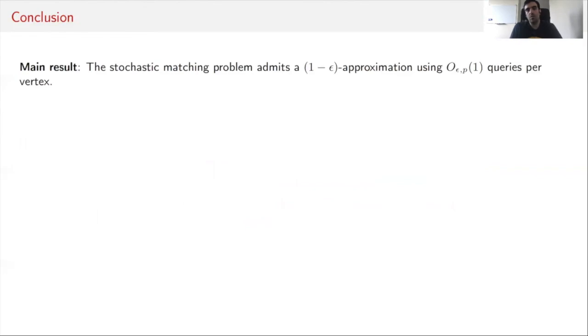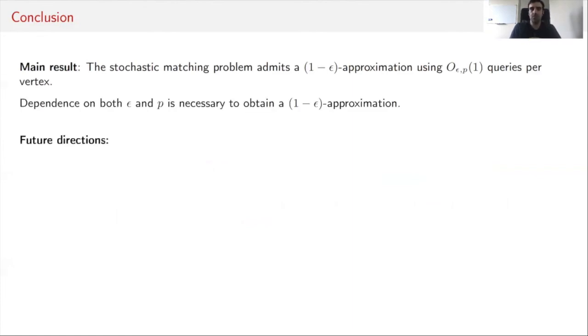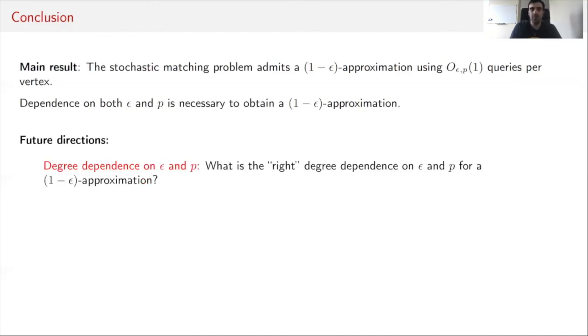So to conclude, we show that the stochastic matching problem admits a 1 minus epsilon approximation by picking a subgraph whose maximum degree depends only on epsilon and p. Dependence on both epsilon and p is necessary to achieve a 1 minus epsilon approximation, but the nice open problem is whether a poly 1 over epsilon p degree subgraph can also achieve a 1 minus epsilon approximation, which we conjecture to be correct, but we just don't know how to analyze it.